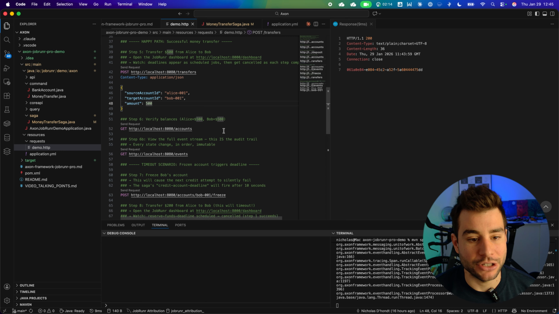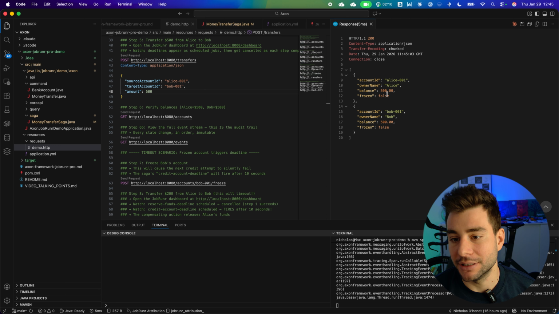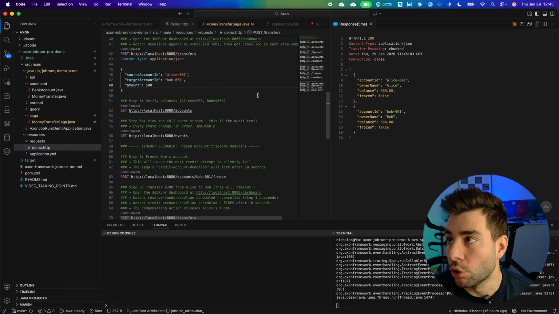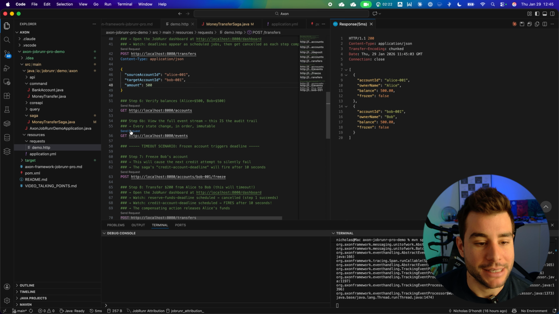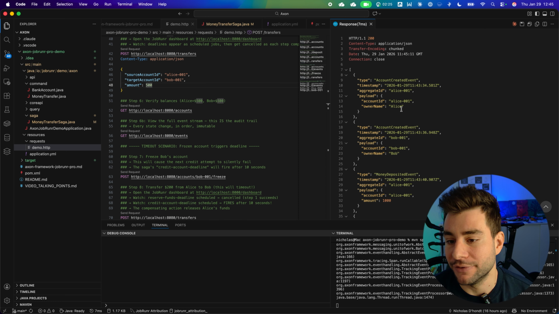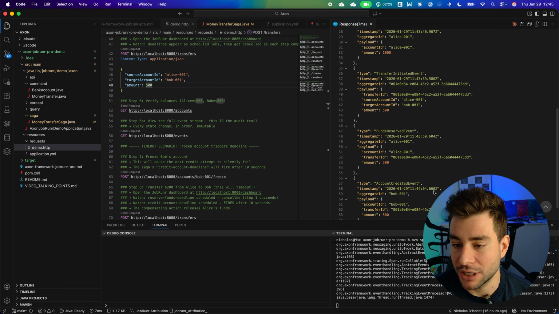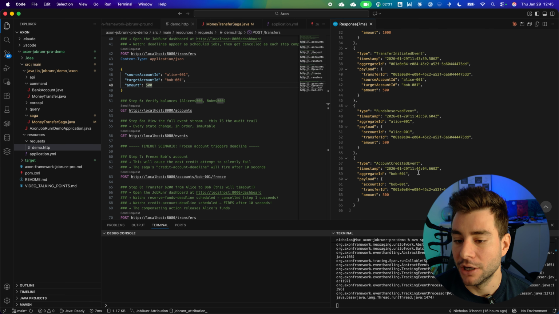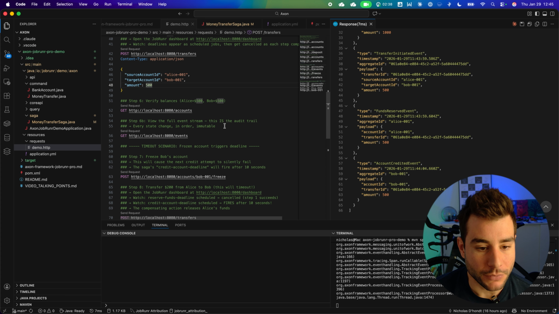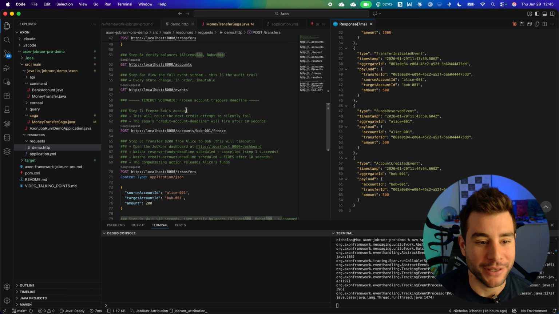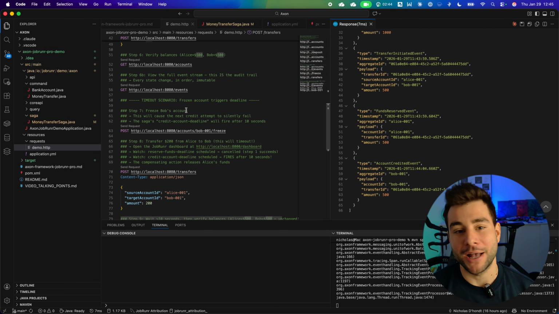Let's validate that actually everything went well. And yes, indeed, they now both have 500 euros. And what is nice, and the goal of this event sourcing mechanism, is that you can have an overview of all the events that happened. So you see here the account created events, the transfer initiated, funds reserved, account credited. So we have here a nice overview of all the events that happened and led to the transfer of the money.